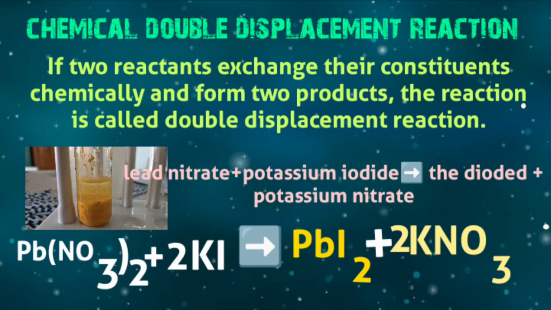The equation of this reaction is Pb(NO3)2 + 2KI → PbI2 + 2KNO3.